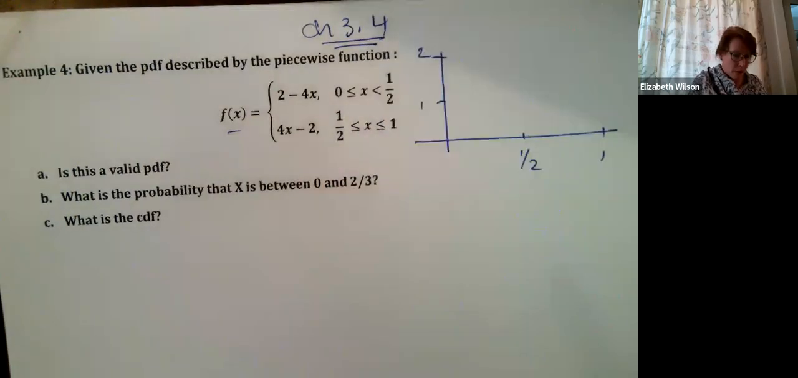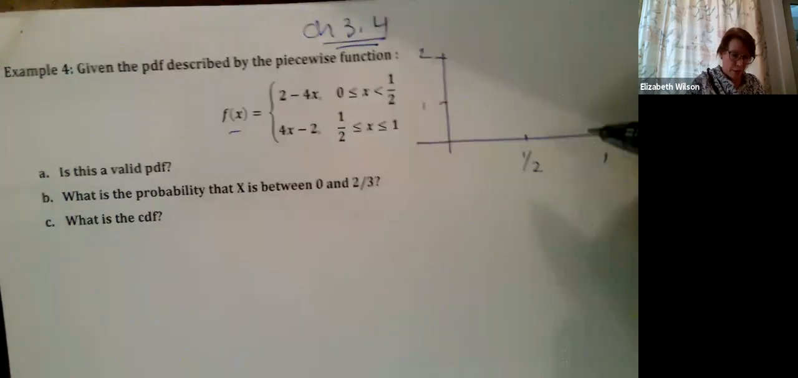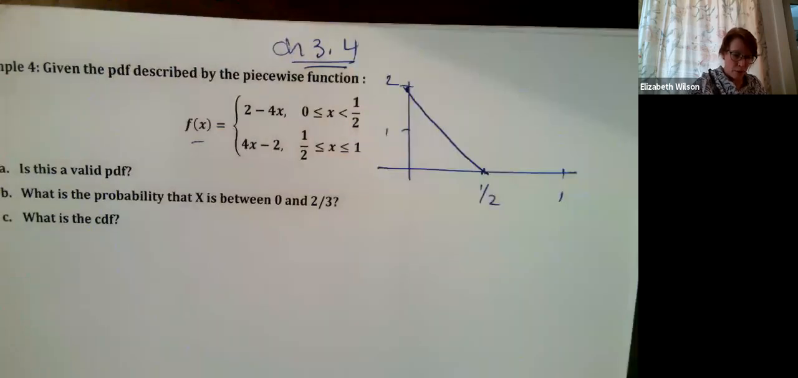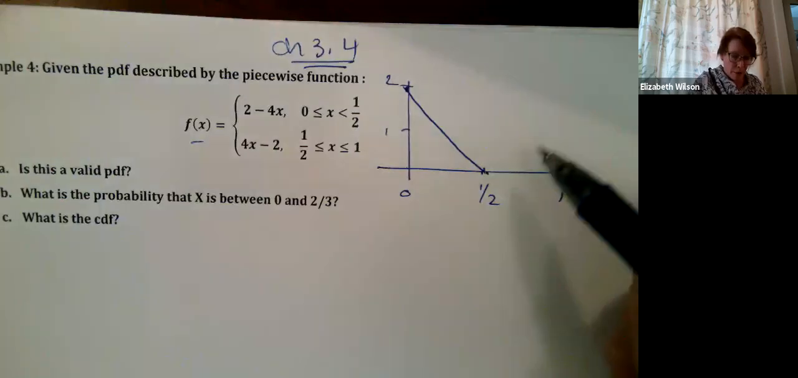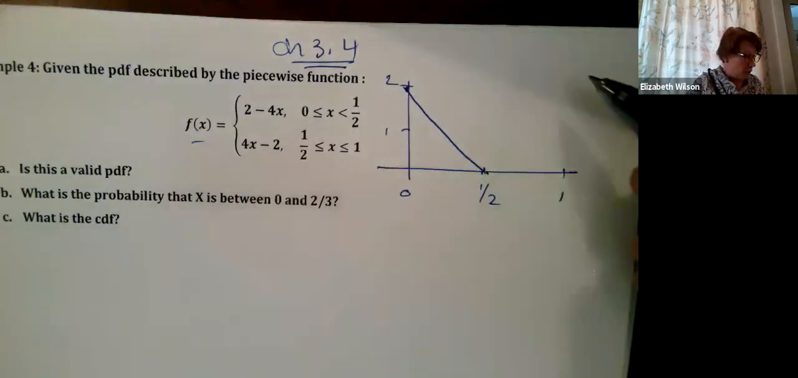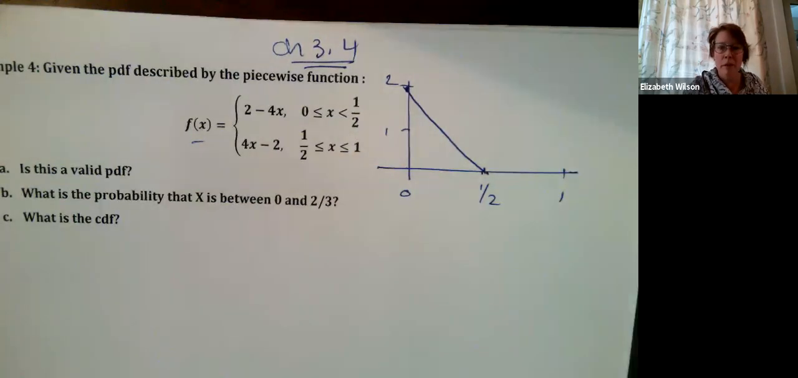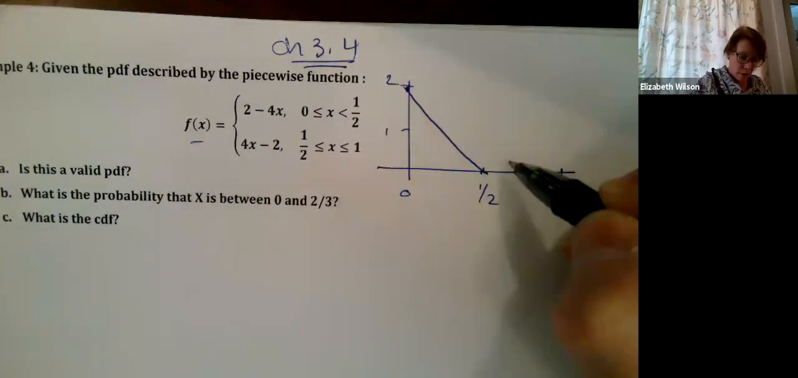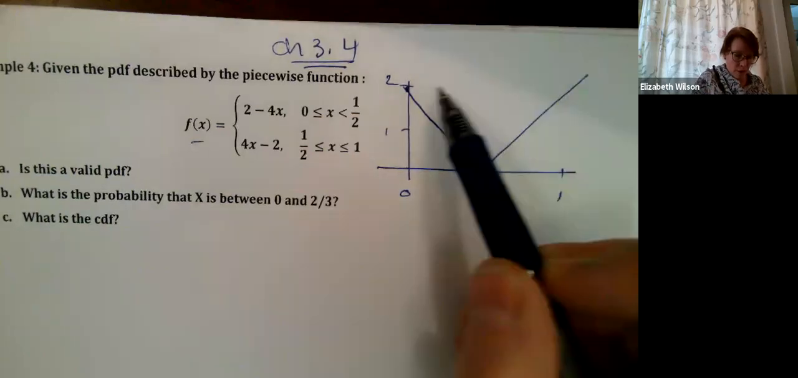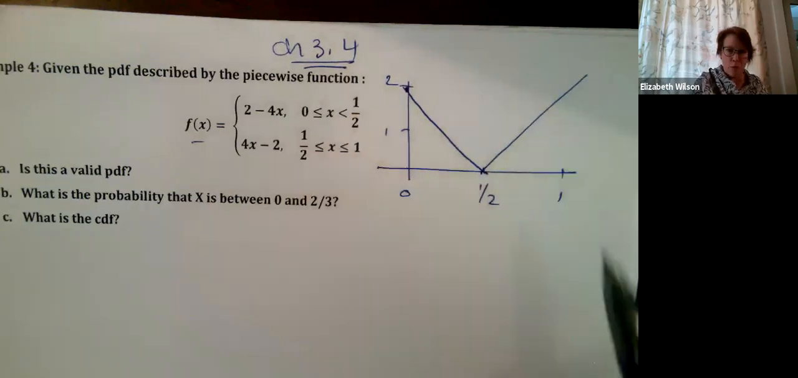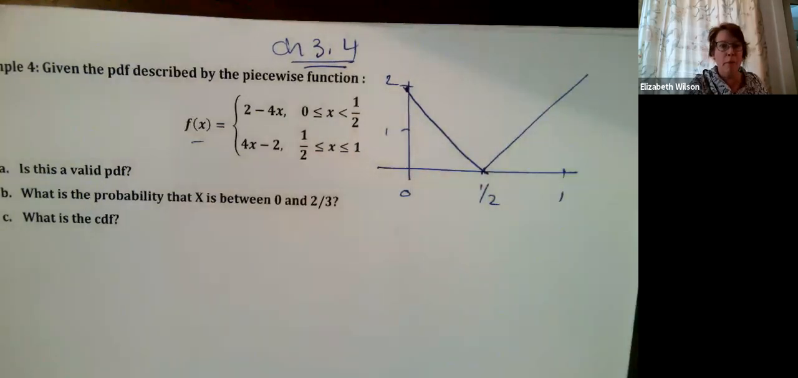For 2 minus 4x we're talking about a negative slope, so it's going to come down like this between 0 and 1/2. Then we have a positive slope, 4x minus 2, from 1/2 to 1. So this is my first piece and this is my second piece. The area under this curve between 0 and 1 is going to represent our probability density function.